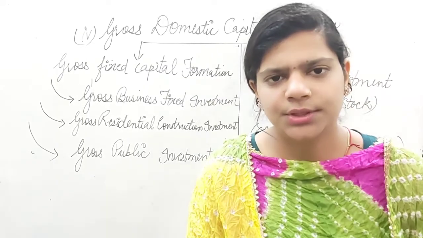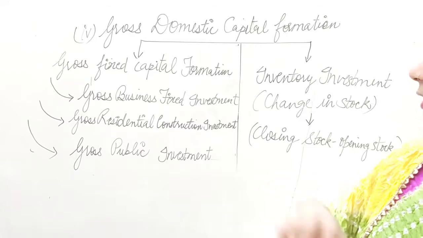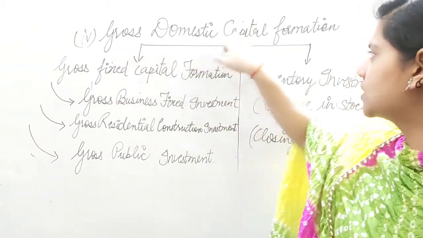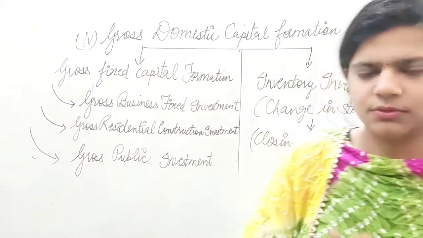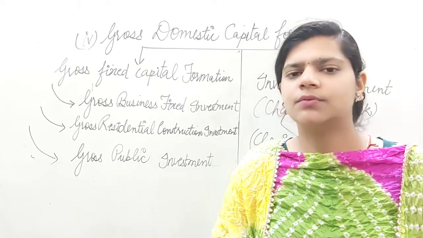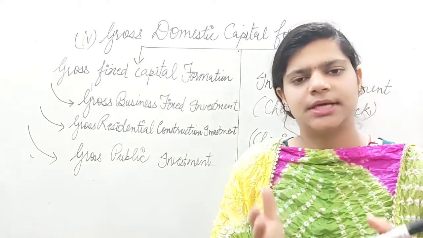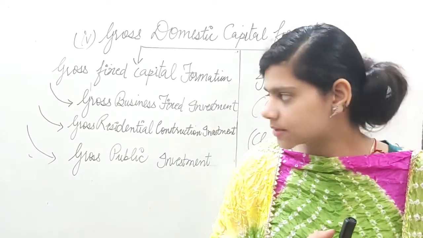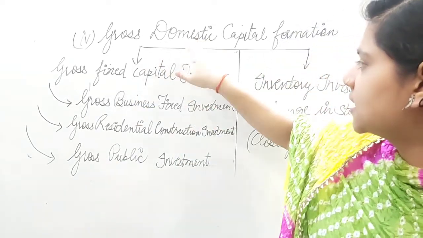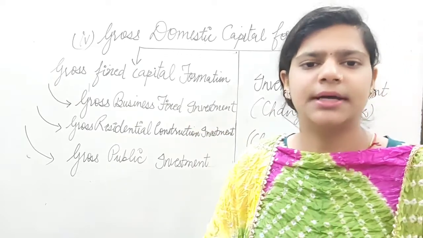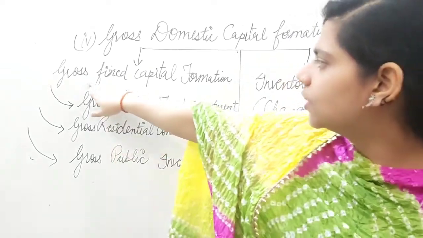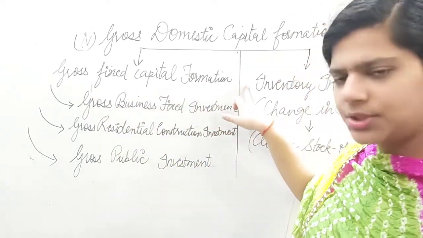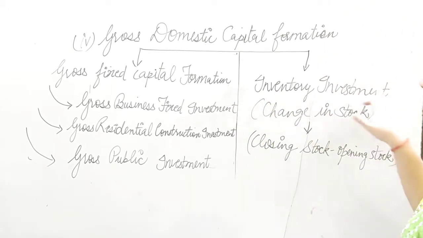Now, we are going to discuss the last component of our expenditure method, that is gross domestic capital formation. Already you know the meaning of the word capital formation. Capital formation means any addition in stocks, right? Now, this again has 2 minor subdivisions. What are they? Gross fixed capital formation and inventory investment.